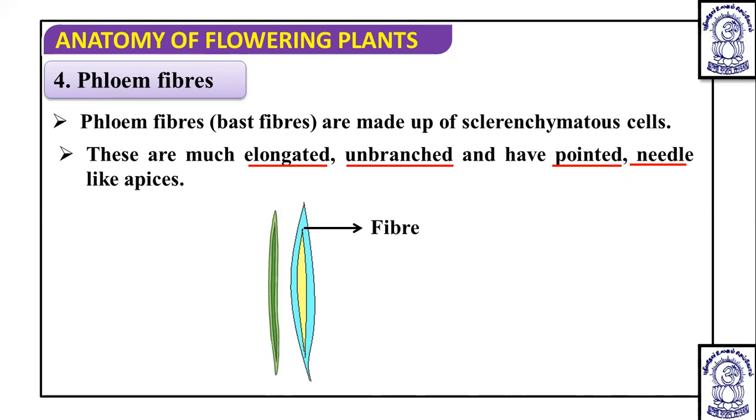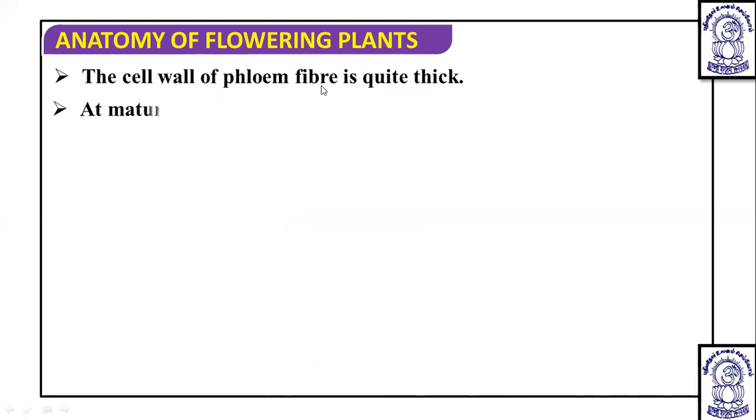They are made up of sclerenchymatous cells and are unbranched. The walls are thick due to lignification, due to which they are dead cells. The cell wall of phloem fibers is quite thick.